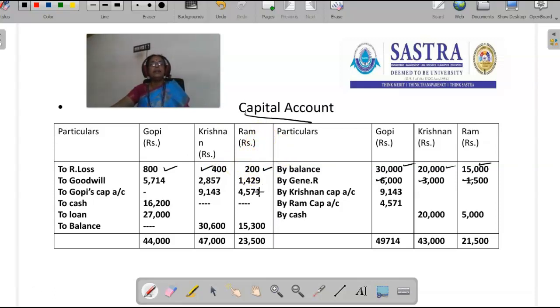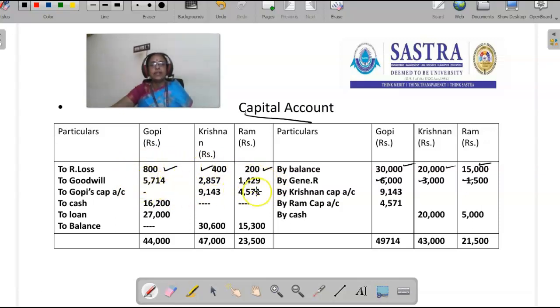Then the goodwill treatment. First we have written off the existing goodwill in the old ratio. So the entry is Gopi's capital account debit, Krishnan's capital account debit, Ram's capital account debit to goodwill account. Gopi's capital account debit 5,714, Krishnan's capital account debit 2,857, Ram's capital account debit to goodwill 1,429. This is the treatment of goodwill that is entered in the capital account.